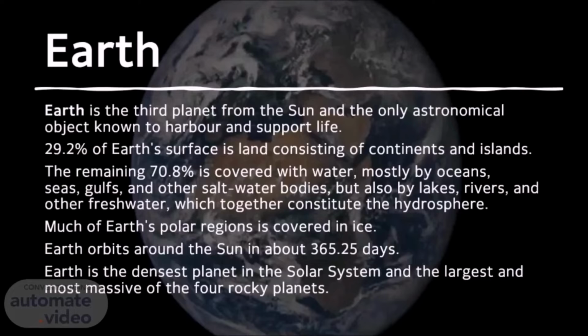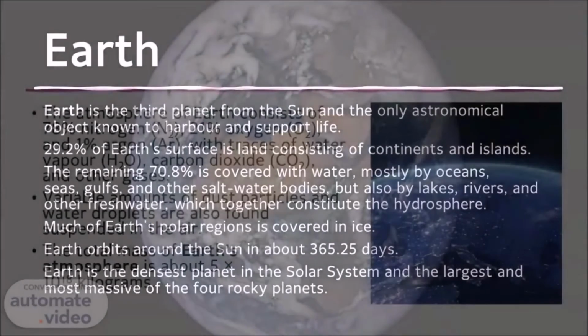Earth orbits around the Sun in about 365.25 days. Earth is the densest planet in the Solar System and the largest and most massive of the 4 rocky planets. Atmosphere of Earth.